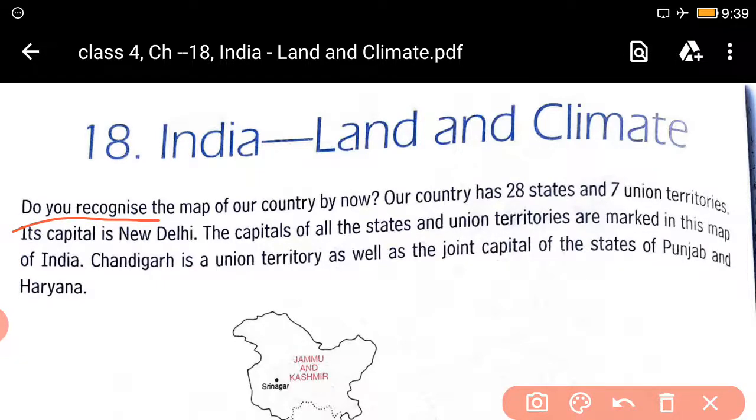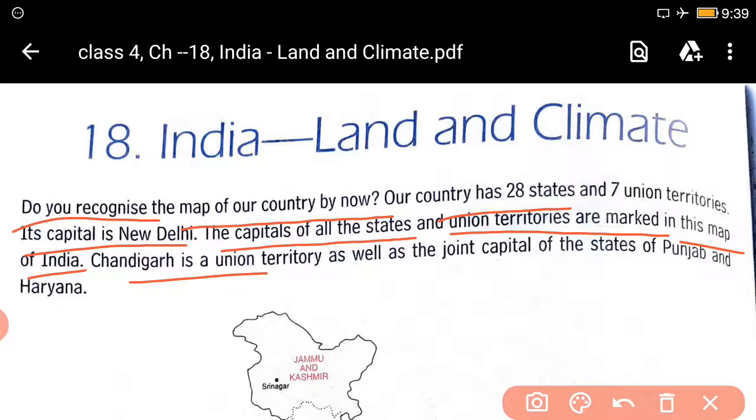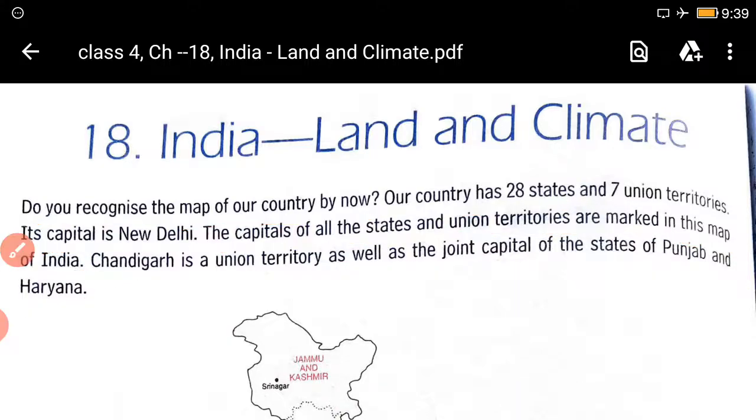Do you recognize the map of our country by now? Our country has 28 states and 7 union territories, but recently it has been changed. There are 29 states and 9 union territories in India. Okay, so you have to keep it in mind. Its capital is New Delhi. The capitals of all the states and union territories are marked in this map of India. Chandigarh is a union territory as well as the joint capital of the states of Punjab and Haryana.